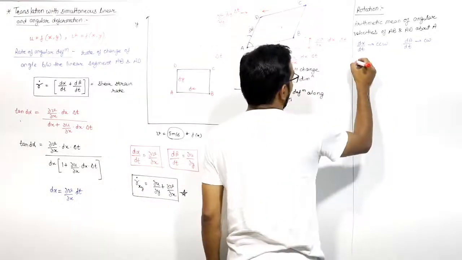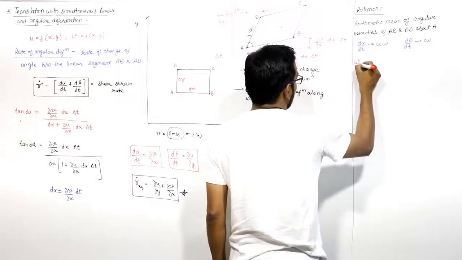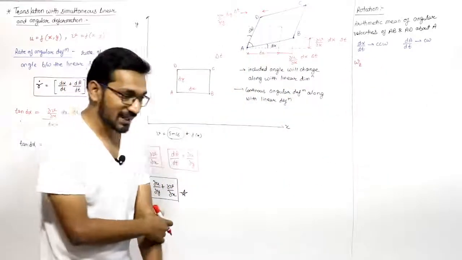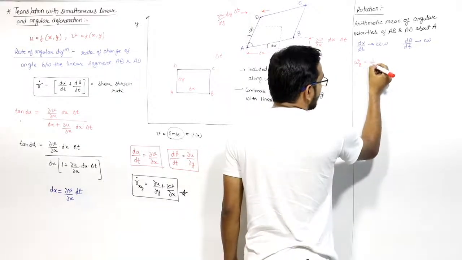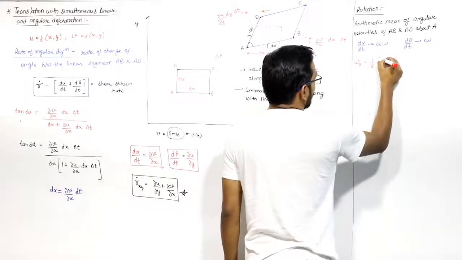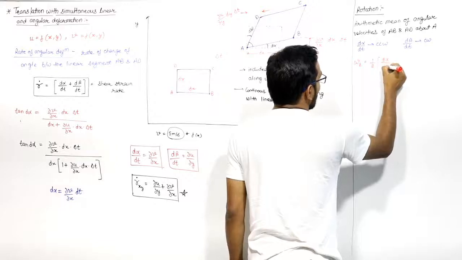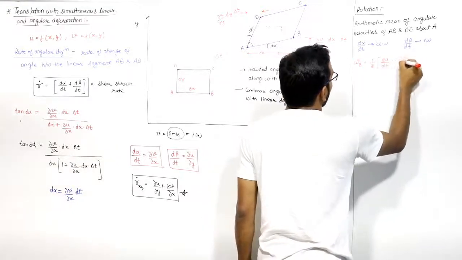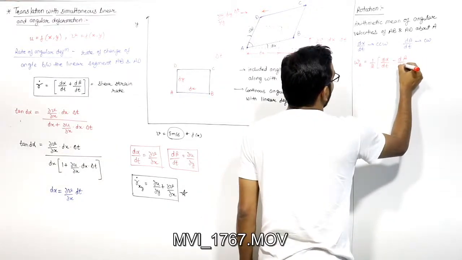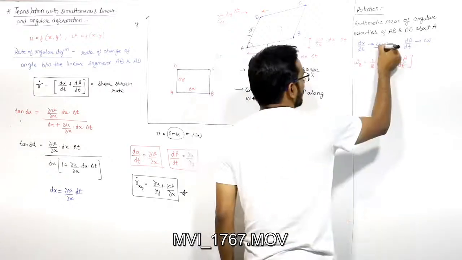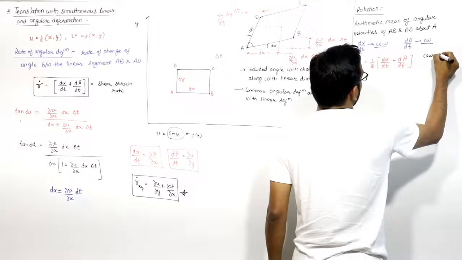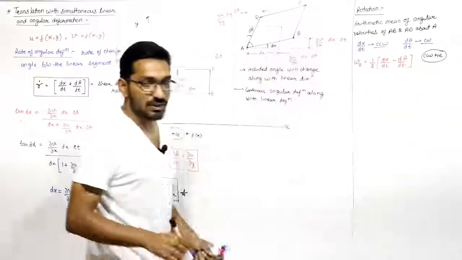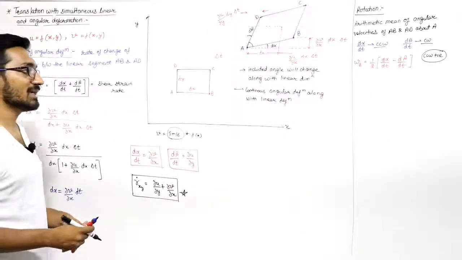So I can write omega z, the rotation about the z-axis, equal to 1/2 of d alpha by dt minus d beta by dt. Why minus? Because one is counterclockwise and the other is clockwise. So we are assuming counterclockwise as positive. We are taking the sign convention; you can take any sign convention, but we take counterclockwise as the positive sign convention.